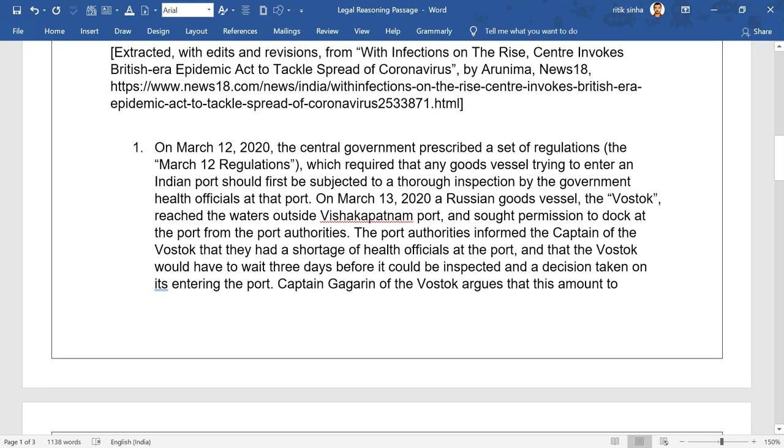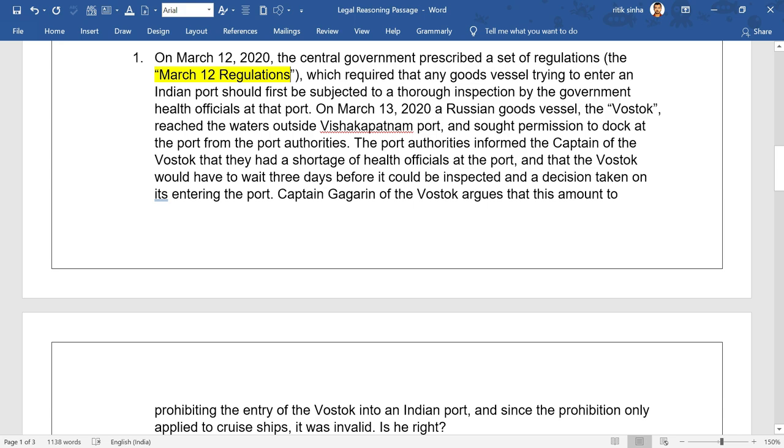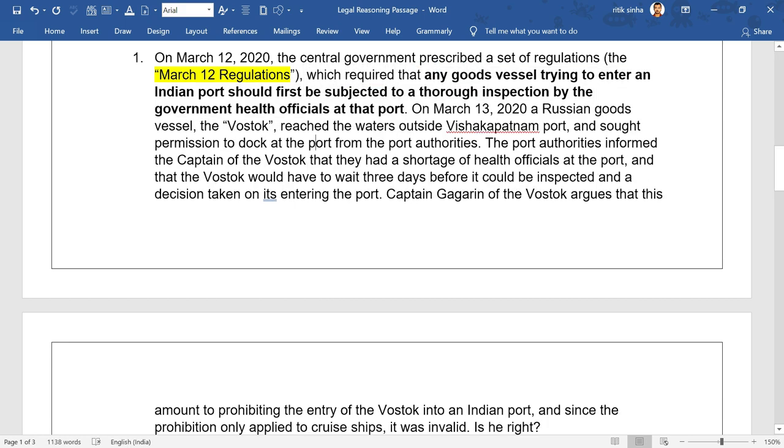The first question. On March 12, 2020, the central government prescribed a set of regulations, the March 12 regulations. Note that passage में March 11 regulations थे and यहाँ पे March 12 regulations हैं, which required that any goods vessel trying to enter an Indian port should be first subjected to a thorough inspection by the government health officials at that port. Okay, March 12 regulation से एक separate regulation है जिसमें any goods vessel trying to enter an Indian port should first be subjected to a thorough inspection by the government health officials at that port itself. Right, so let's make it bold.